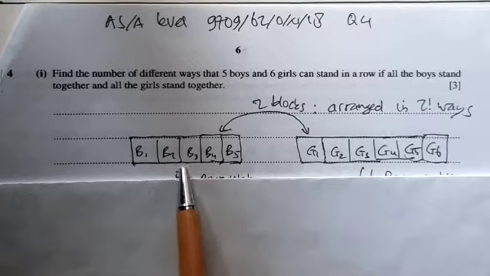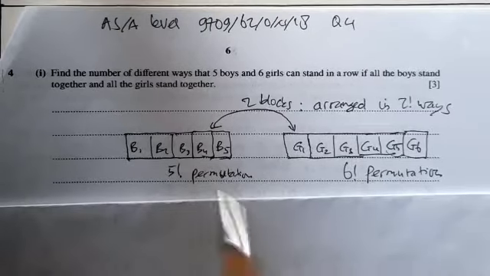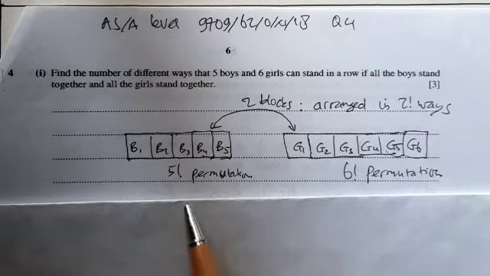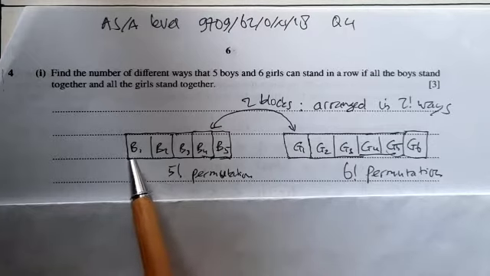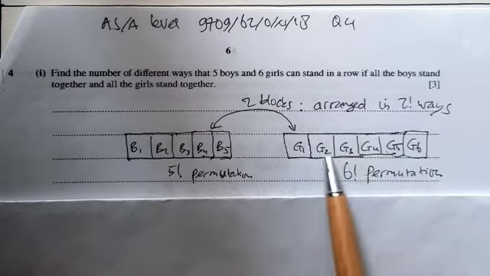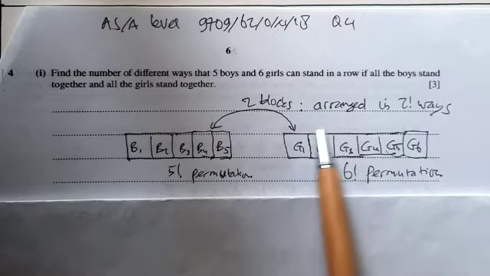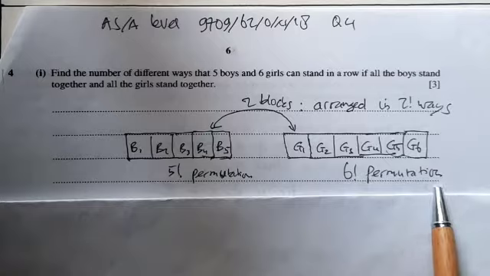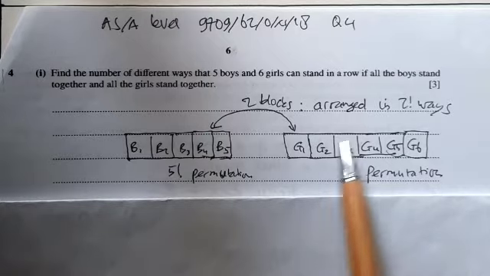Within the block of 5 boys, there are 5 factorial permutations, thus 5 factorial arrangements in a certain order for the boys, and in the block of 6 girls there are 6 factorial permutations. That is the arrangement of the girls in a certain order.